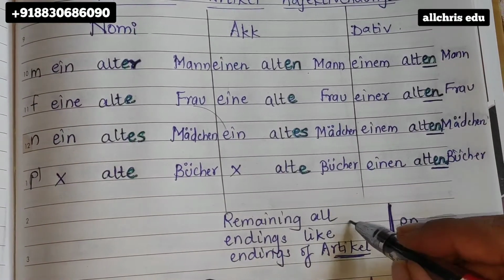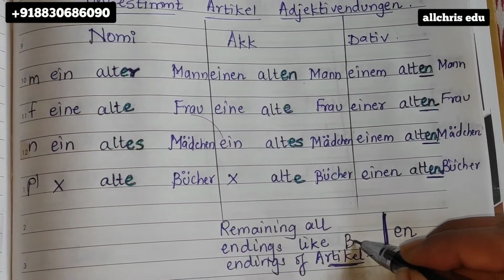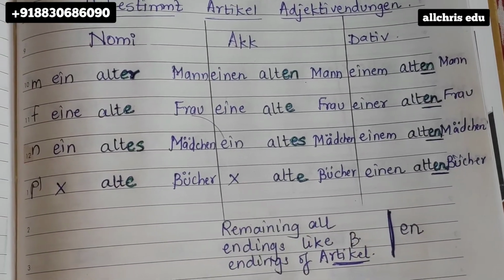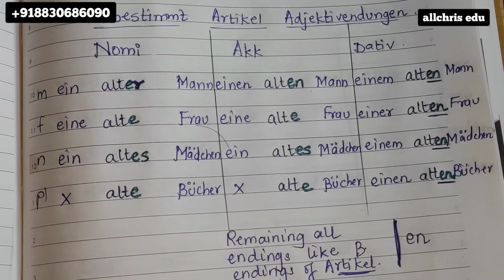But which type of article? Bestimmt article, student. Which type of article? Bestimmt. What does that mean?